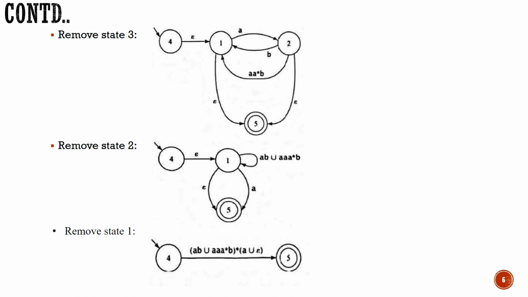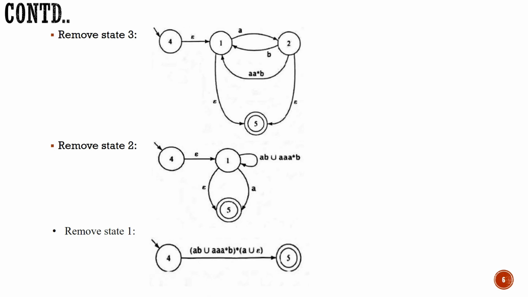Then next, from 1 to 2 we have only one path. So that can be written as one path will be AB or the second path will be A star B. So that is, from 1 to 1 the route will be AB union A star B. Then next, 1 to 5 will be A with epsilon. The result will be only the A over there. The result will be A.